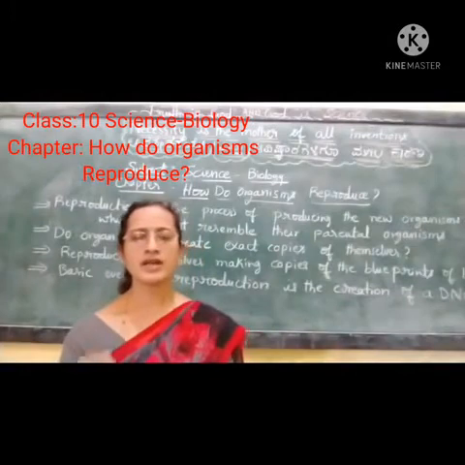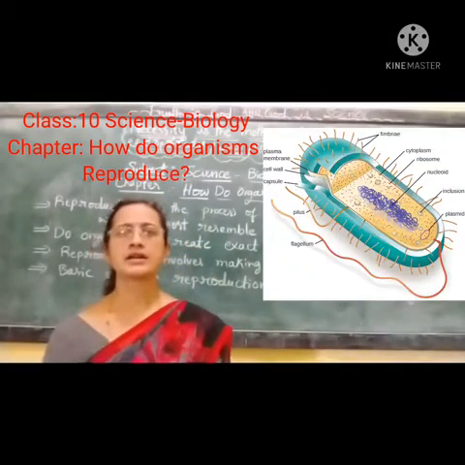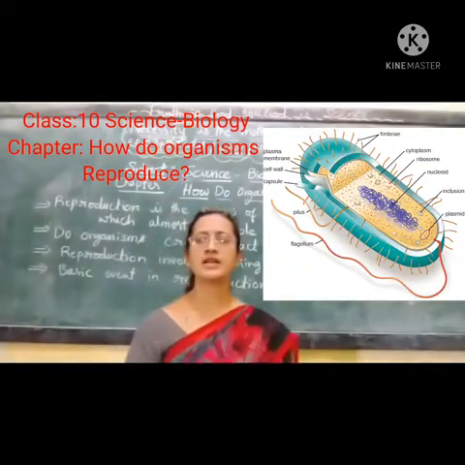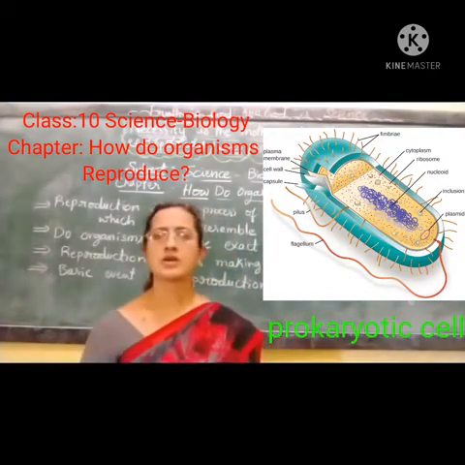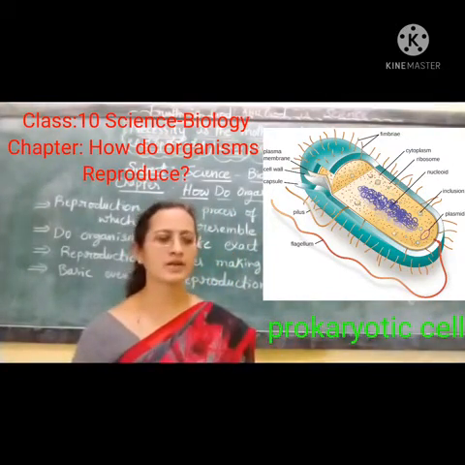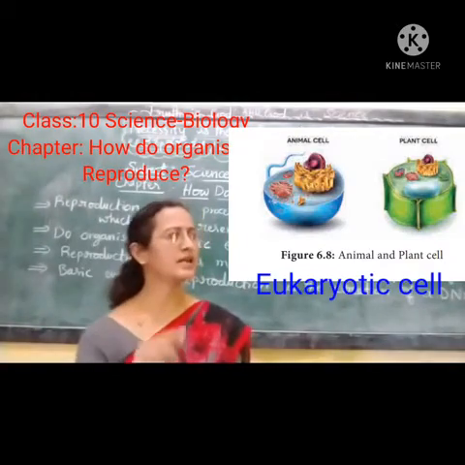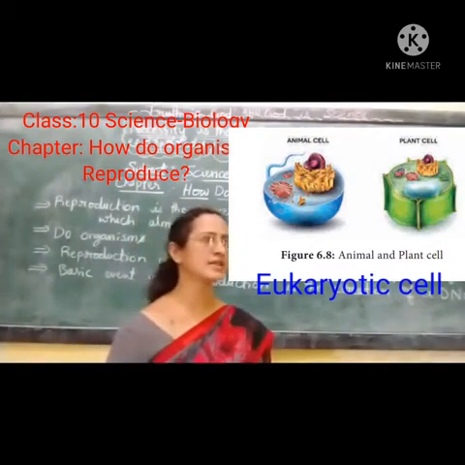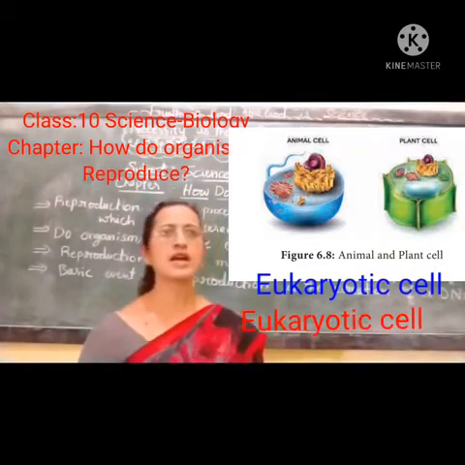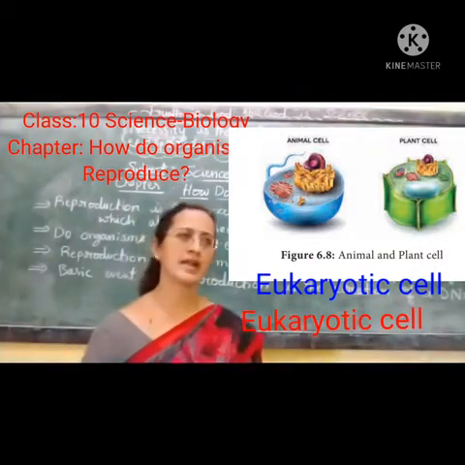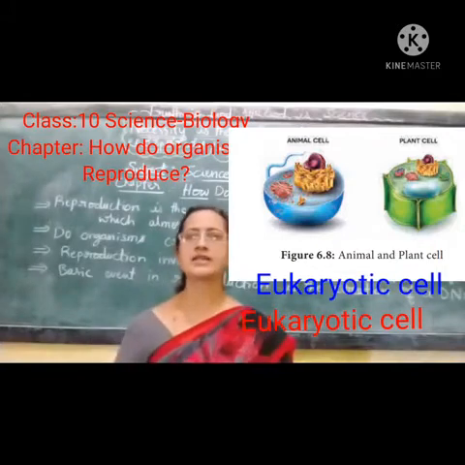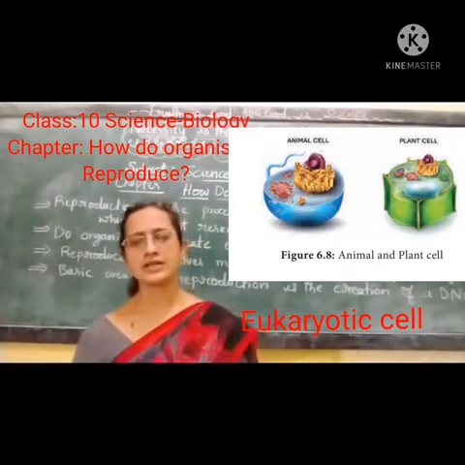If that nucleus is not bounded by a definite nuclear membrane, it is said to be prokaryotic, for example in bacteria. And if the nucleus is prominently bounded by a nuclear membrane, that is called a eukaryotic cell. All higher organisms are of eukaryotic nature.